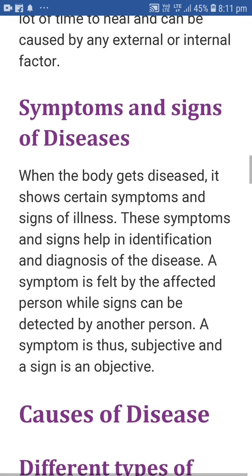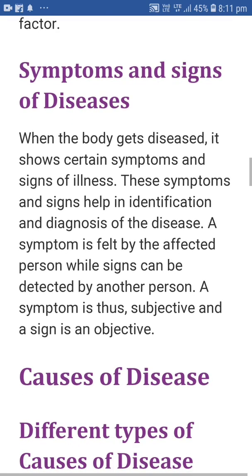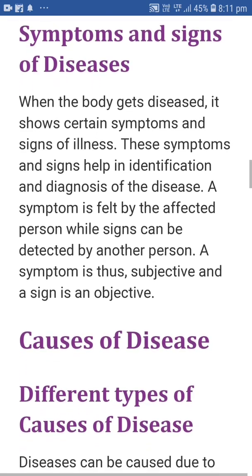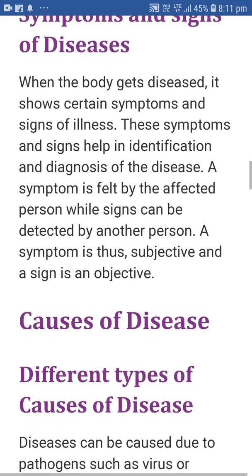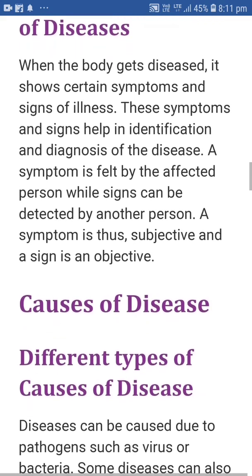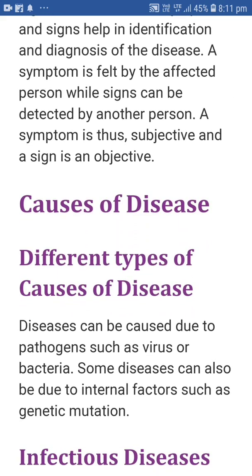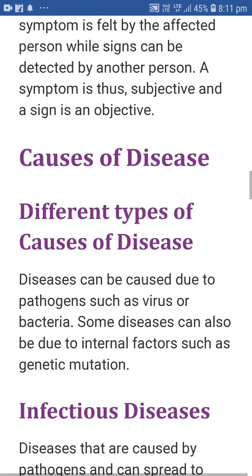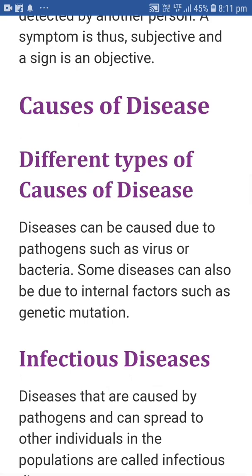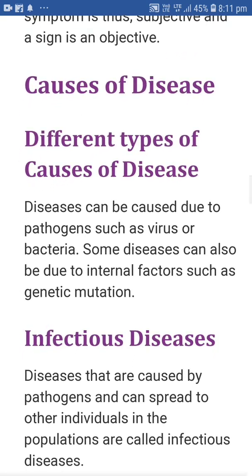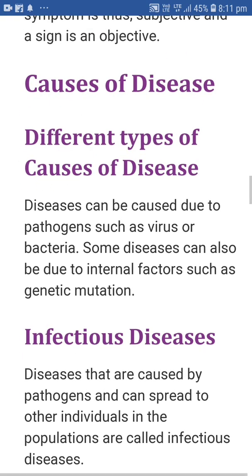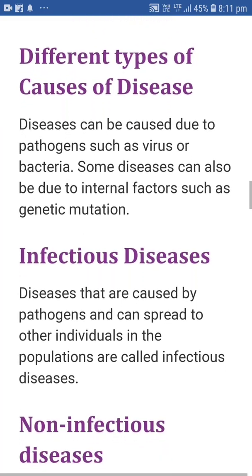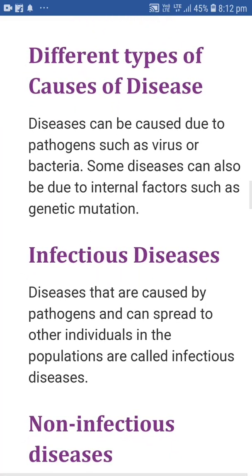A symptom is felt by the affected person, while a sign can be detected by another person. A symptom is thus subjective and a sign is objective. There are some causes of diseases. Different types of causes of diseases. Diseases can be caused by pathogens such as virus or bacteria. Some diseases can also be due to internal factors such as genetic mutation.